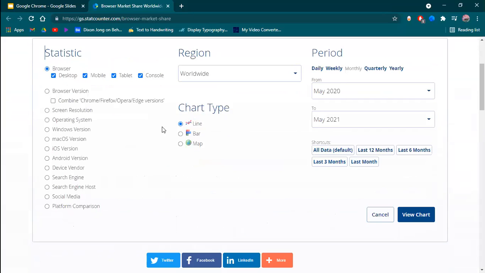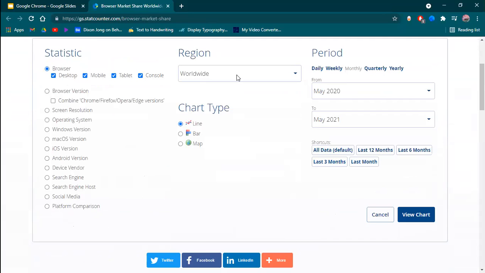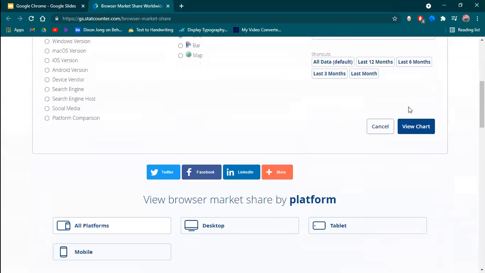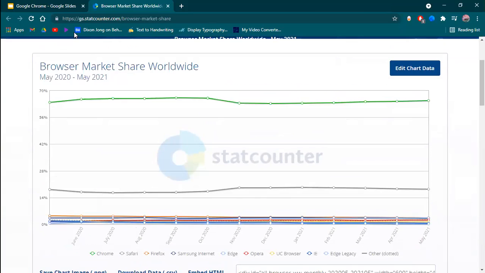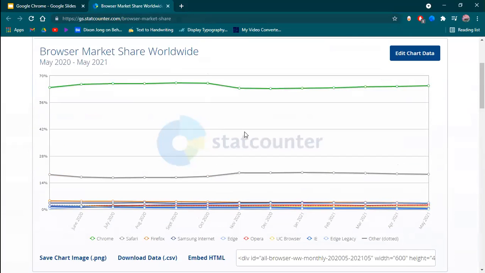You can also edit in which country you want to see the usage percentage, and by which week, which day, or which year you want to see. So these are the stats you can go and see personally if you want. This was the basic highlight of this website, Stats Counter. You can go to statcounter.com. You will find this particular thing.